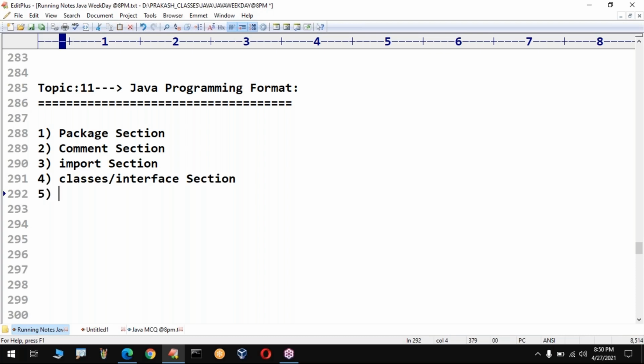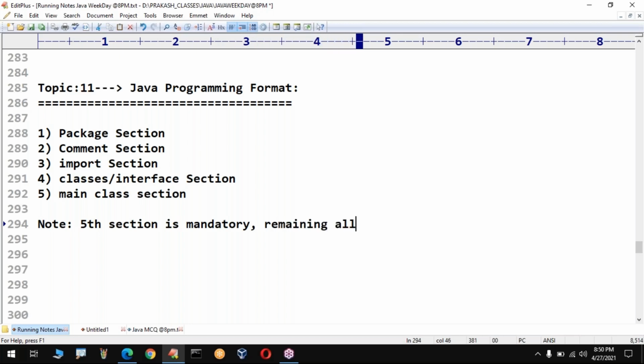Then the last one, of course very important, main class section. One important note that you have to observe is, sir, the fifth section is mandatory. What about the remaining? All the remaining are optional. If you want, you can take them, otherwise you can ignore. Do you know, comments, a separate topic is there?